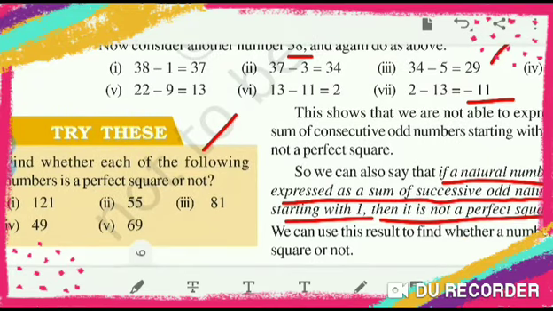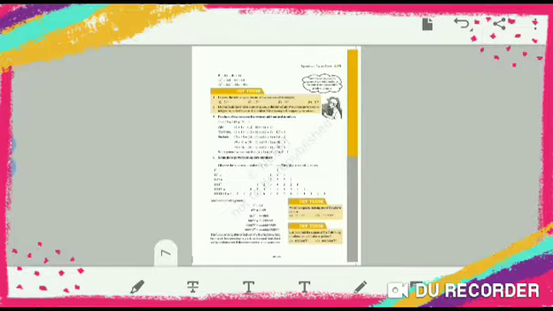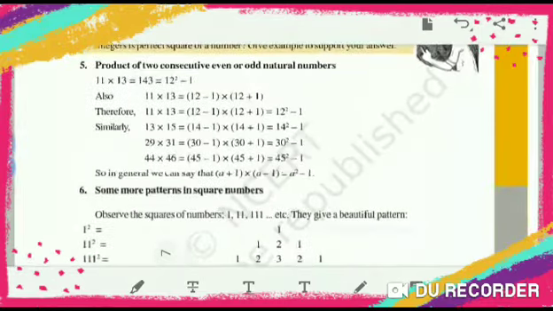Okay, let us see the next point now. Here also, the next point is what?